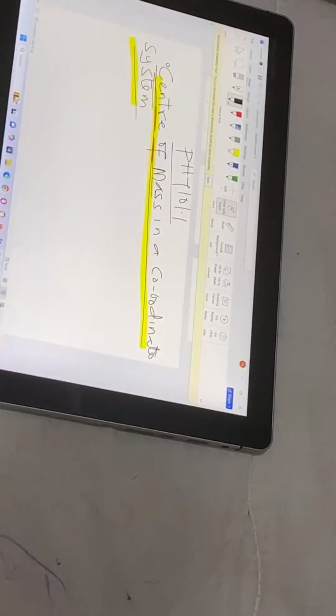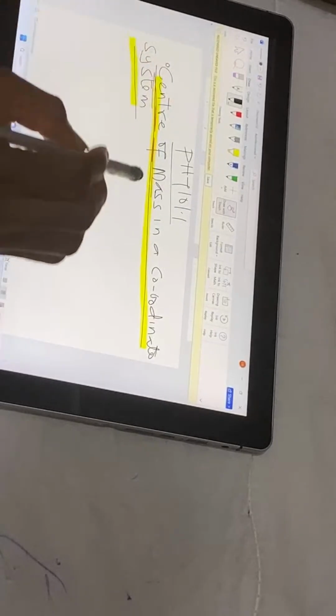Now, sometimes they might ask you guys what center of gravity is. The same way you define center of mass is the same way you define center of gravity. But the only difference here is this: the point where the gravity is concentrated is called center of gravity. Okay, please take note of that.